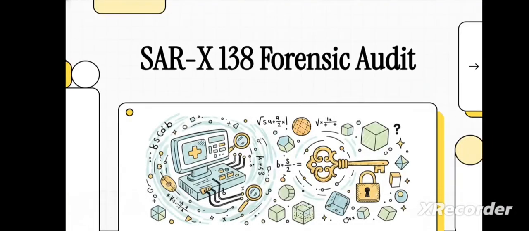All right, let's get into something pretty fascinating. We're doing a forensic audit on the SAR-X 13.8. Now, you might know this as a type of advanced medical scanner that, for years, everyone just assumed was unreliable. The consensus? The hardware was failing. But what if that was never the problem? What if the solution was a mathematical key we've actually had for over a century?